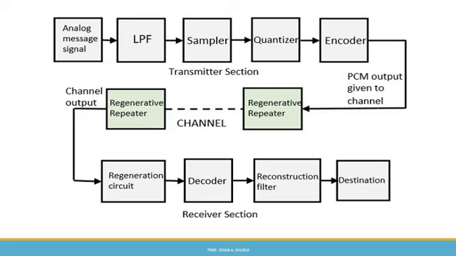Now the next is the reconstruction filter. After the digital to analog conversion is done by the regenerative circuit and the decoder, a low pass filter is employed, and this is here called a reconstruction filter, to get back the original signal. And finally the signal is sent to the destination.